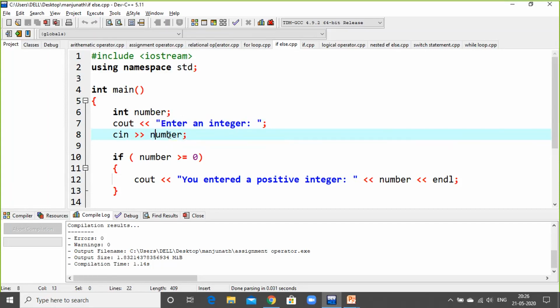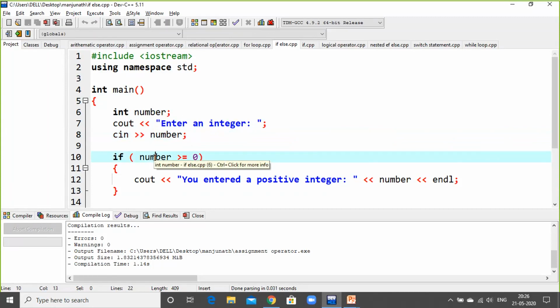Now the condition. If is a condition: if number is greater than or equal to 0. My number is 5, so obviously the condition is true. Then what does it have to print? "You have entered positive number," that is 5.